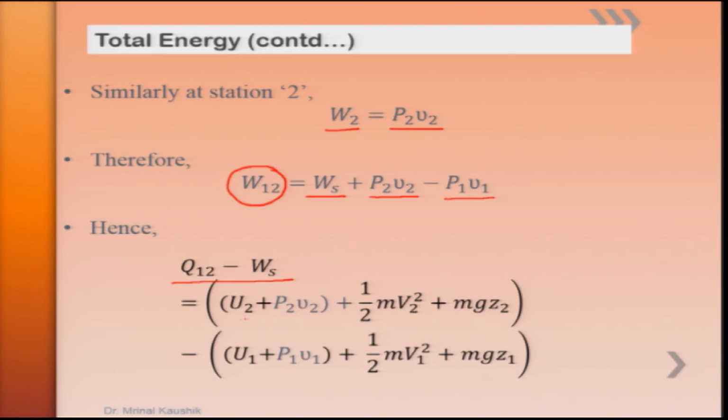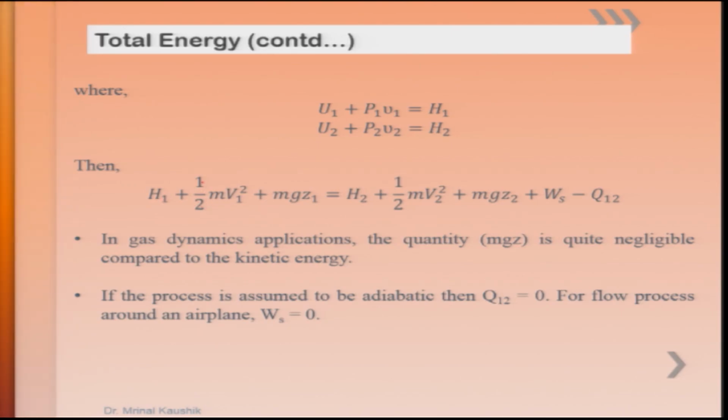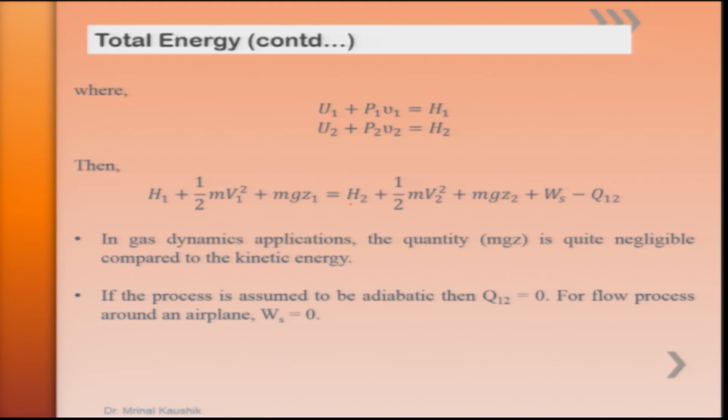Now, clubbing the internal energy and flow work, we can write this as H2 and this quantity as H1. Hence, rewriting the equation further, we find that H1 + 1/2 m v1² + m g z1 on the left becomes, on the right hand side, H2 + 1/2 m v2² + m g z2 + Ws minus Q12.